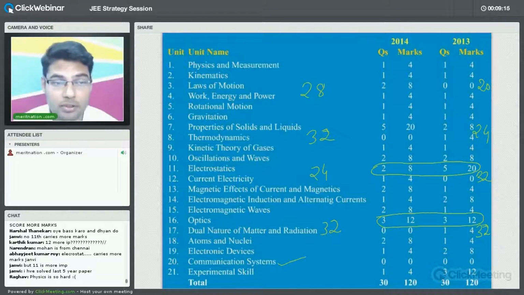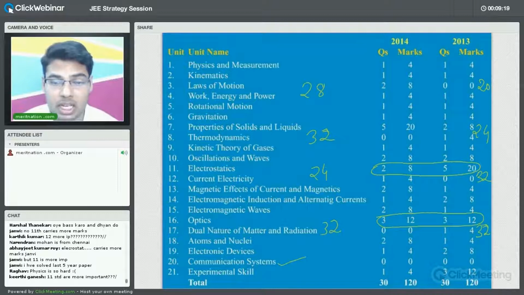Very good, Janvi. If you have solved the last 5-year papers, it is very good. You must solve the previous year papers to have an idea what type of questions are asked, right?